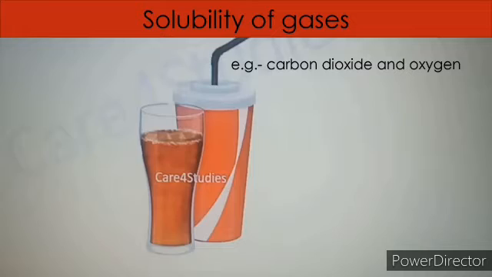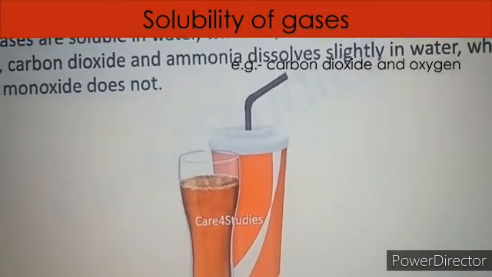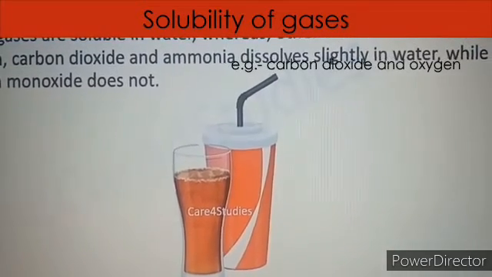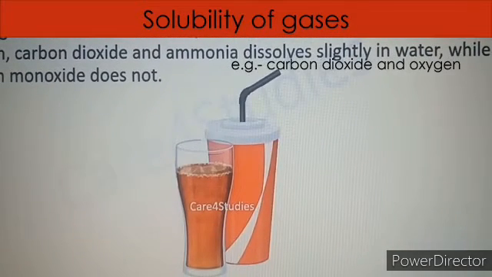Soft drinks like Coca-Cola and Pepsi have bubbles. These bubbles are carbon dioxide, which is dissolved in the soft drinks. Some other gases don't dissolve in water, like helium, nitrogen, carbon monoxide and so on.